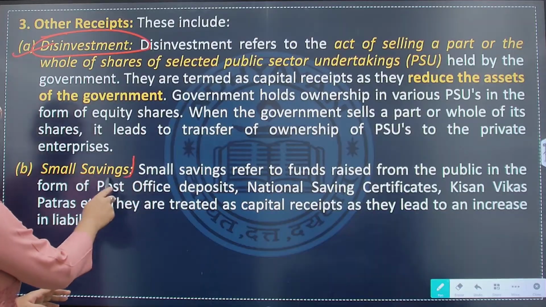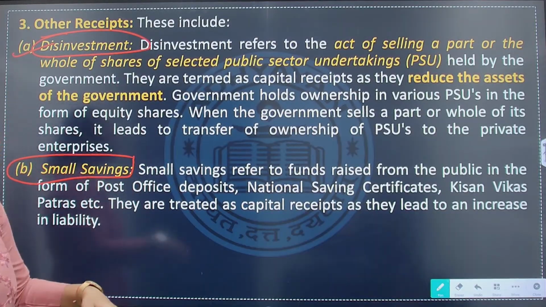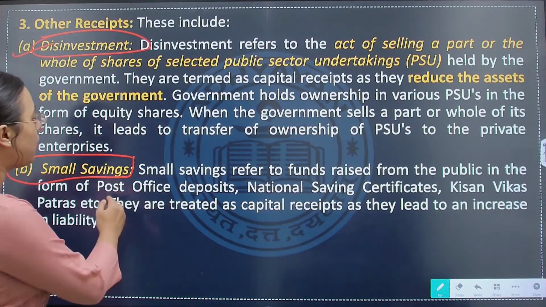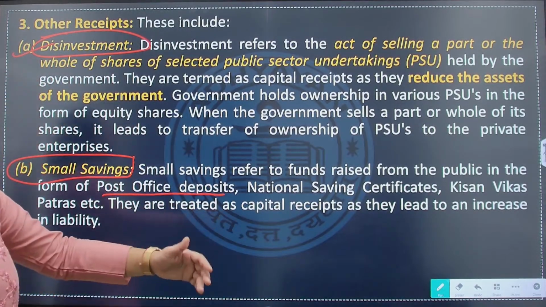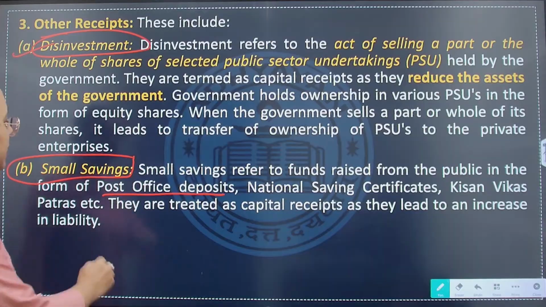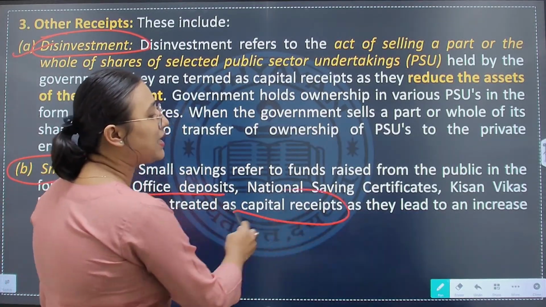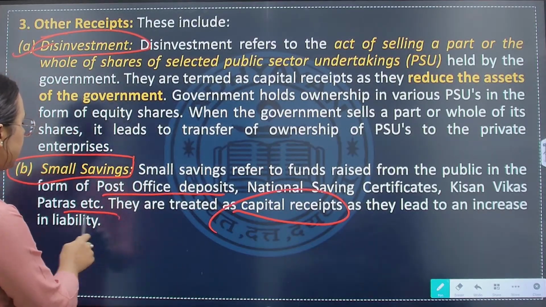Again other receipt is small savings. Small savings refers to funds which are raised from public in the form of post office deposit, national savings certificate, Kisan Vikas Patra. They are also treated as capital receipt as they lead to an increase in the liability.